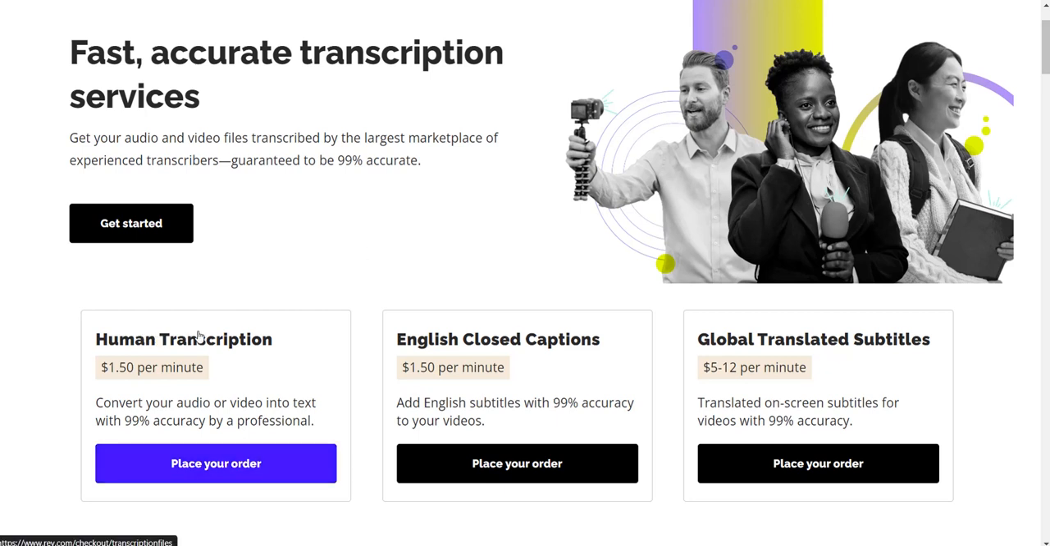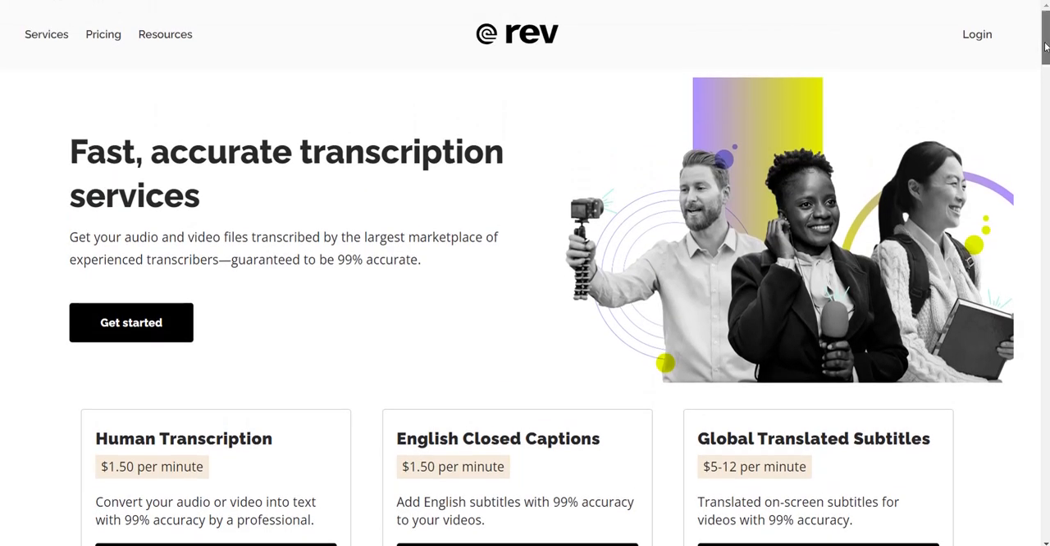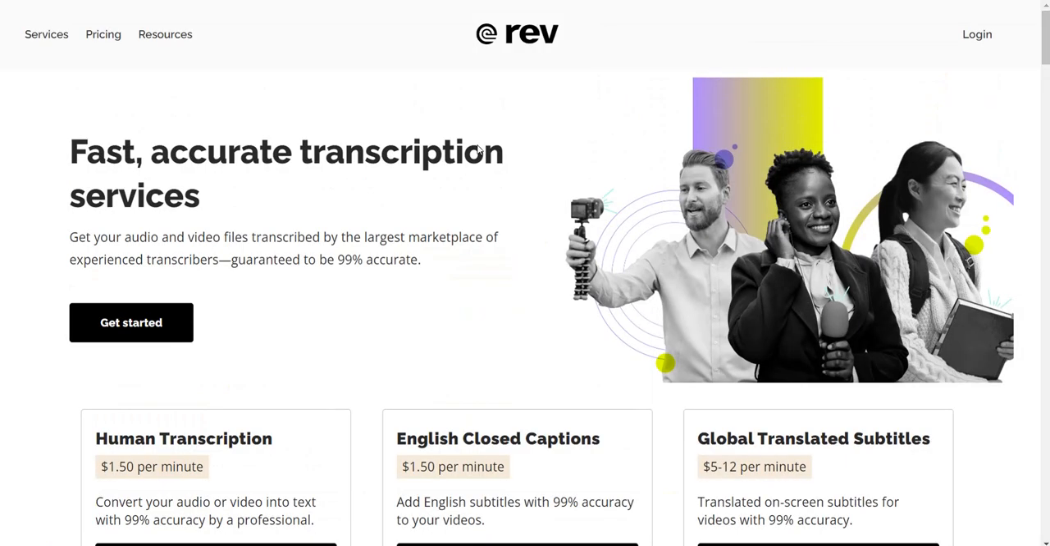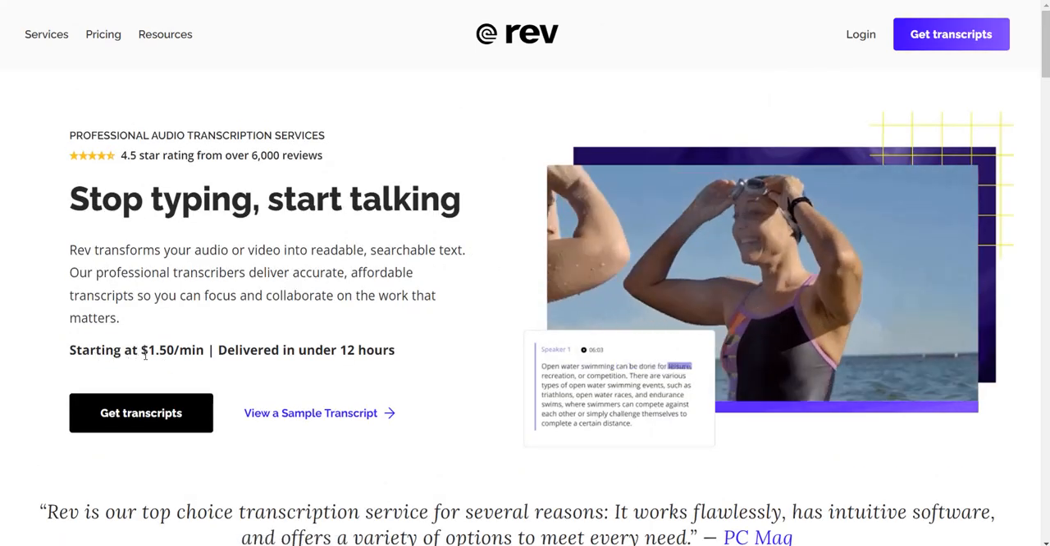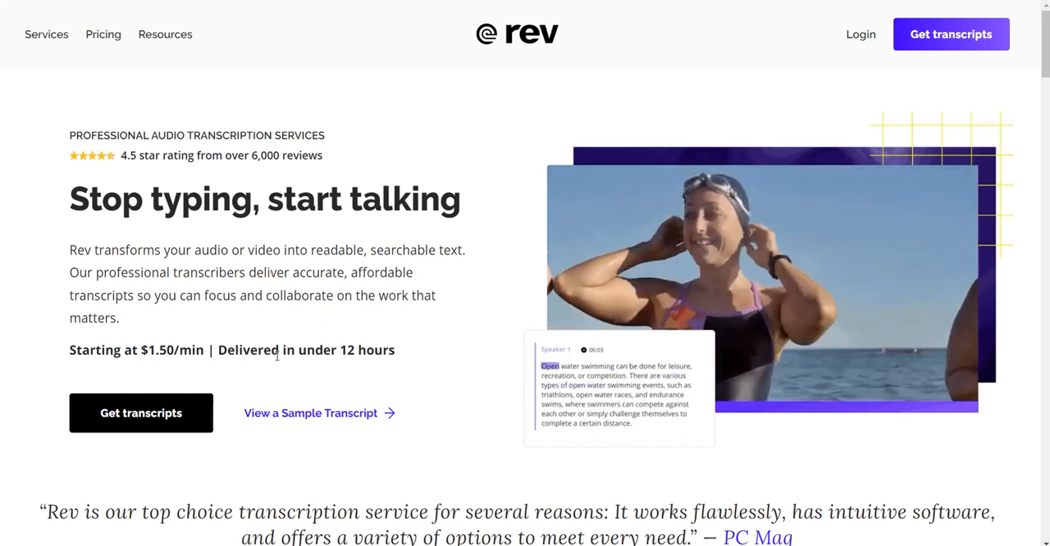For human transcription, you get paid $1.5 per minute. For English closed captions, you get paid a similar amount, and for global translated subtitles, it is even higher, from $5 to $12 per minute. So let's get started. Here you can notice that you start at $1.5 per minute, and you can deliver this under 12 hours.